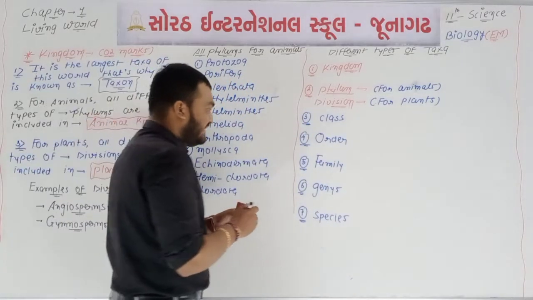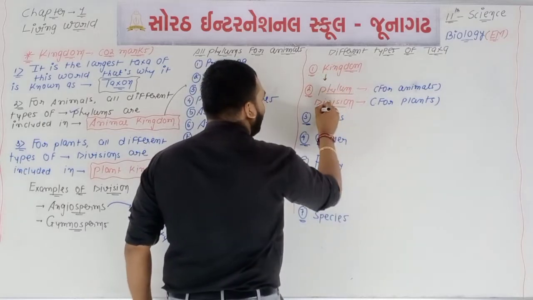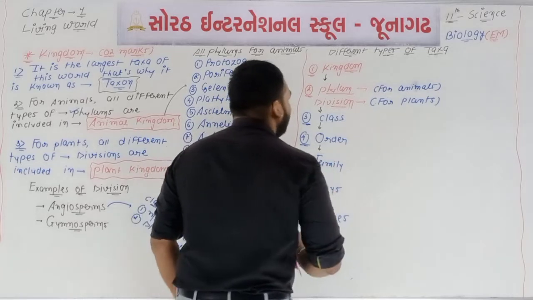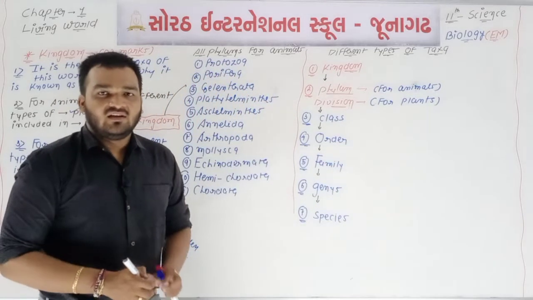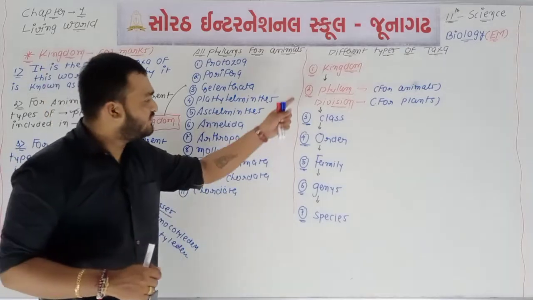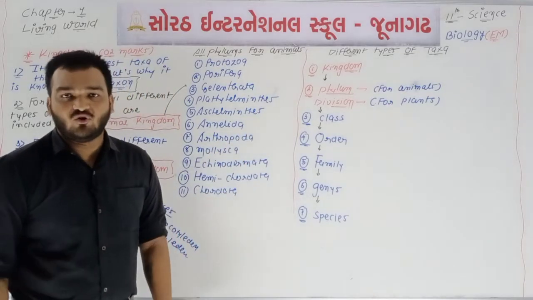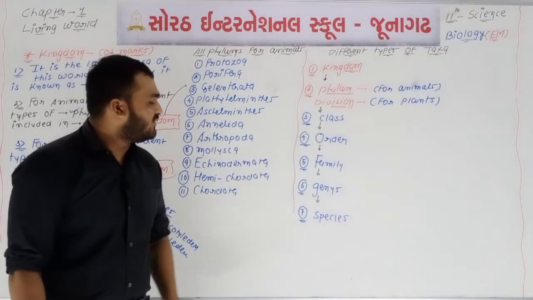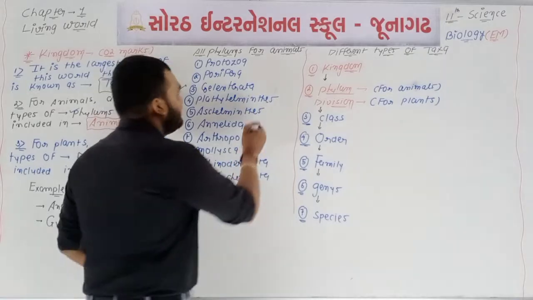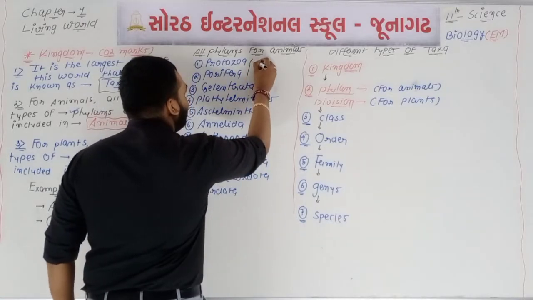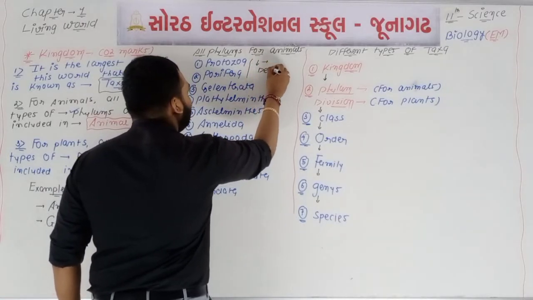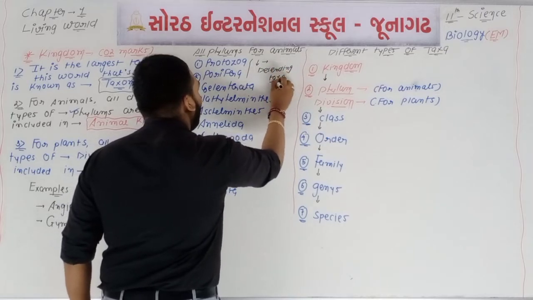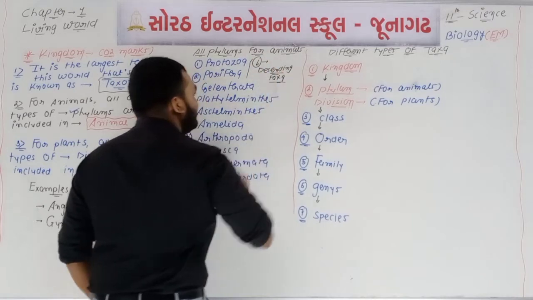Now if I am using this type of sign, this downwards arrow, then we can say that it is a descending sequence of the taxa. Again, if I am using this sign, the downwards arrow, then it is the descending sequence. You will remember: downward is equal to descending sequence of taxa.